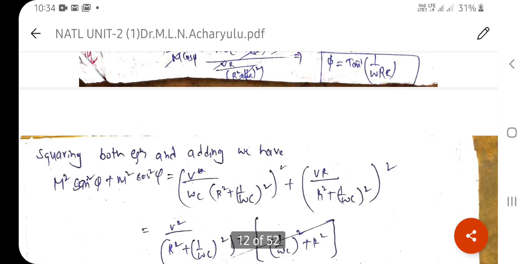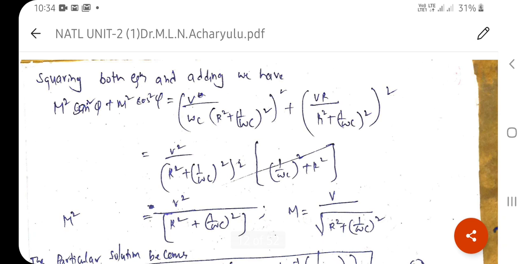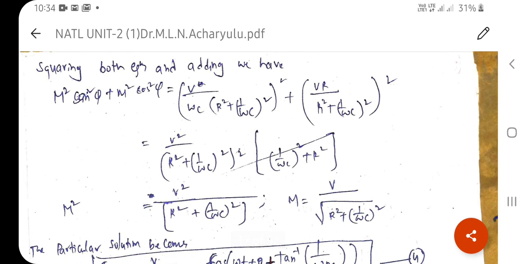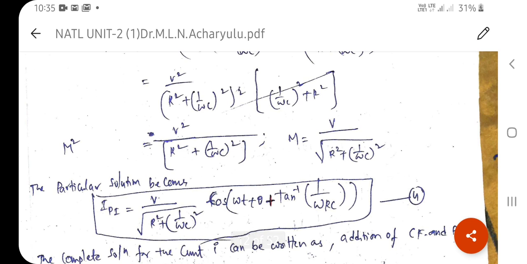Now you are going to take the M value. For the M value, both sides should be squared, so M square sin square phi plus M square cos square phi is equal to the squaring of both, and you will get the M value. Because sin square plus cos square is equal to 1, M square is common here, therefore M square into 1 on the left side is equal to V square by R square plus (1 by omega C) whole square, and M is equivalent to the root of this, so V by under root of R square plus (1 by omega C) whole square. So therefore this is the particular solution.